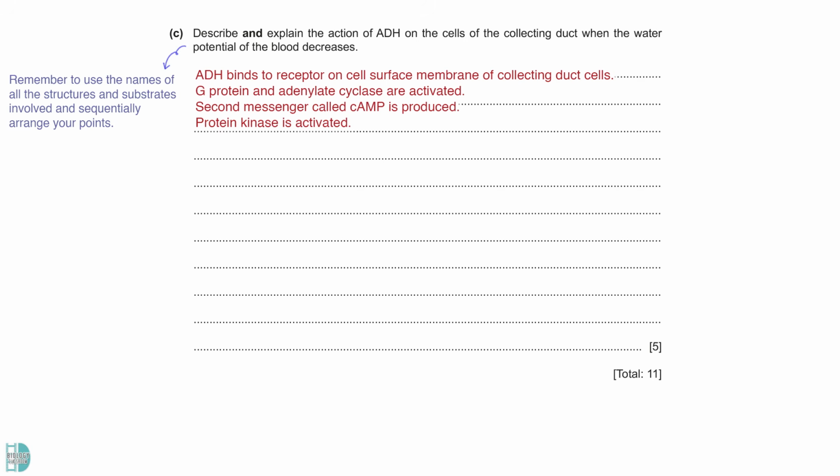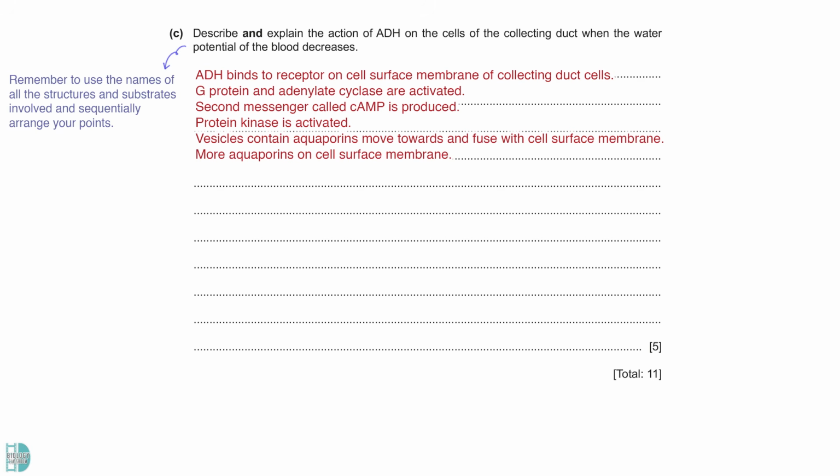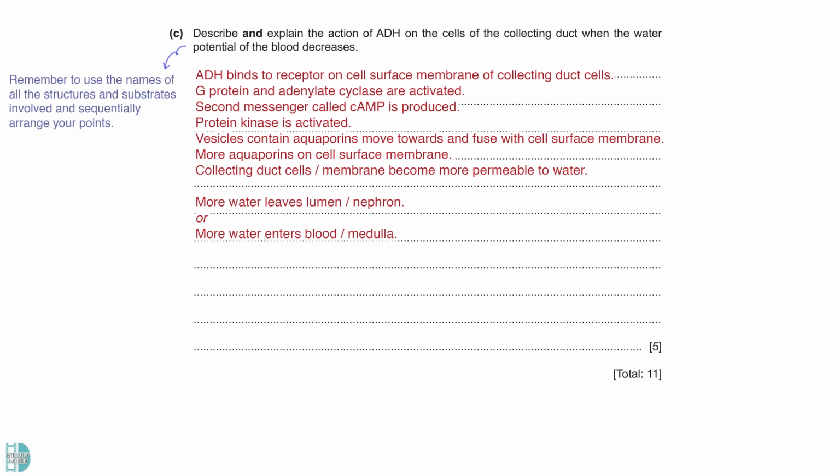This leads to the activation of protein kinase. Vesicles that contain aquaporins move towards and fuse with the cell surface membrane. There will be more aquaporins on the cell surface membrane. Collecting duct cells become more permeable to water. Hence, more water leaves the lumen and is reabsorbed into the blood.